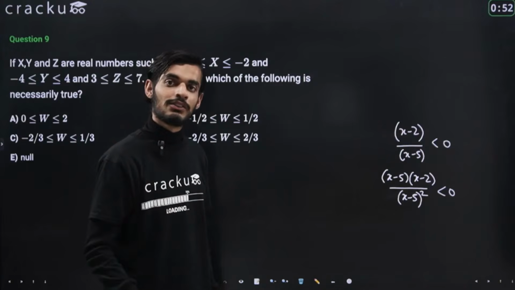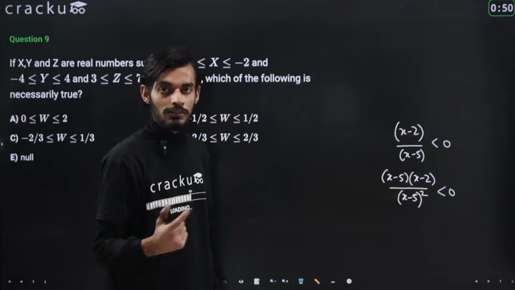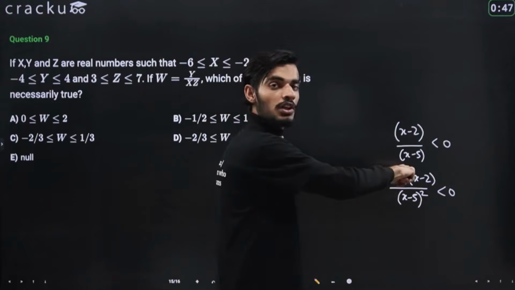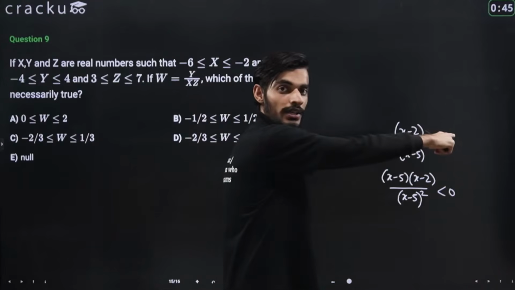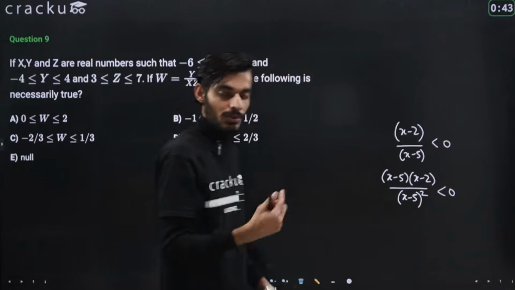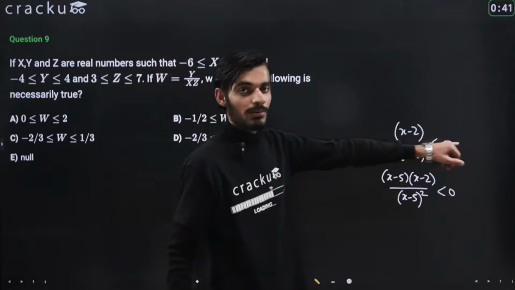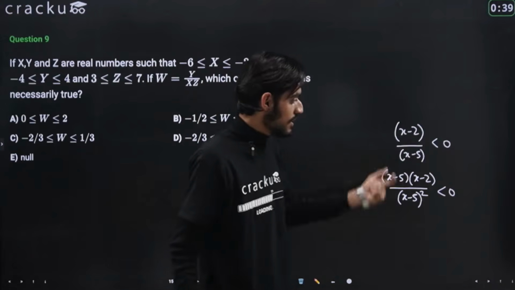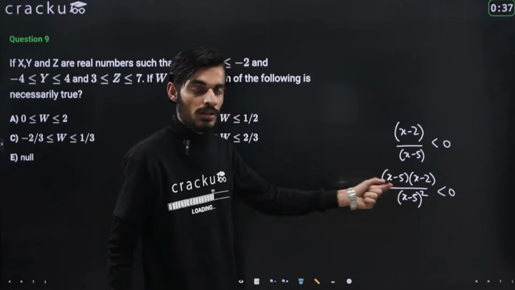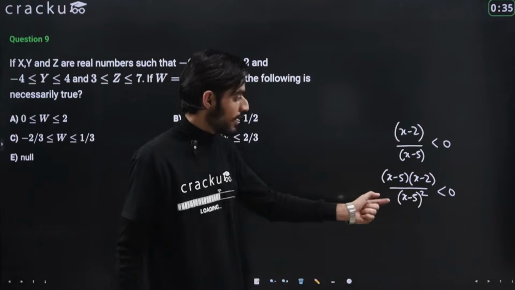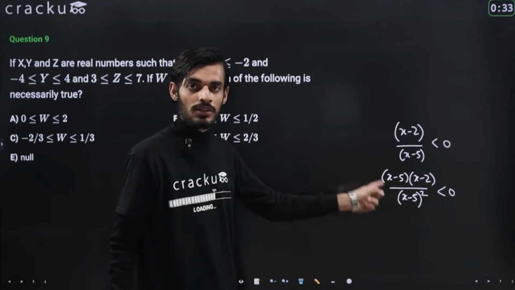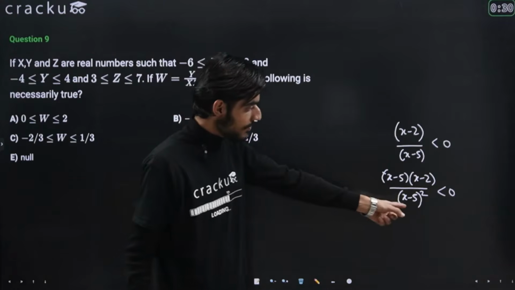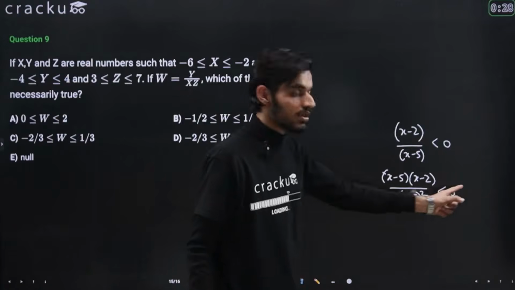But if we are multiplying with negative numbers, then the sign of inequality will change. Here we do not know what the sign will be, so we can't directly multiply it to the right hand side. Instead, we can make it a positive number by making it a perfect square. We have multiplied by x minus 5 in the numerator and denominator. Now we can just multiply this term to the right hand side.